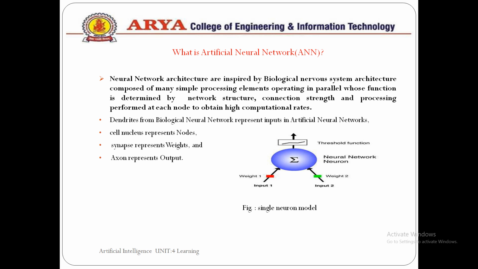The weights are the synapse and the axons are the output. This is the diagram of a single neuron model, the perceptron, where we have a number of inputs as dendrites, weights as the synapse, and the output is obtained as the axon in our artificial neural network.